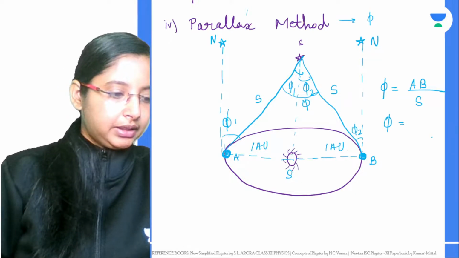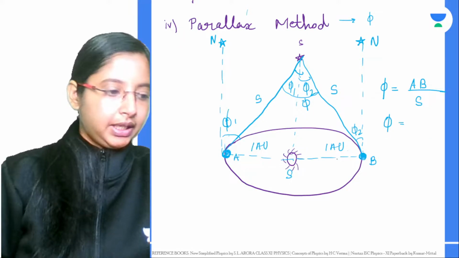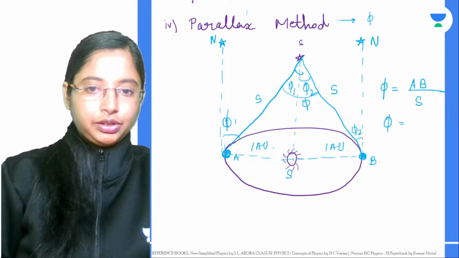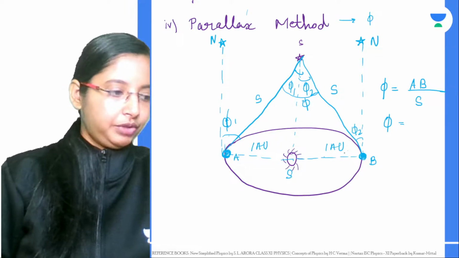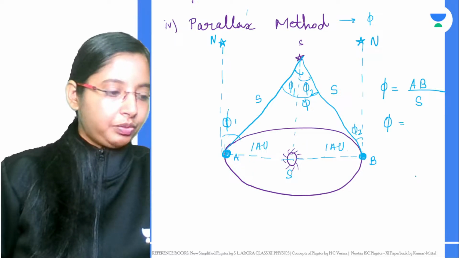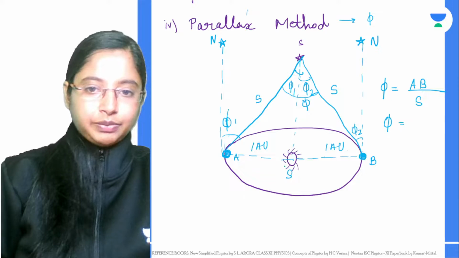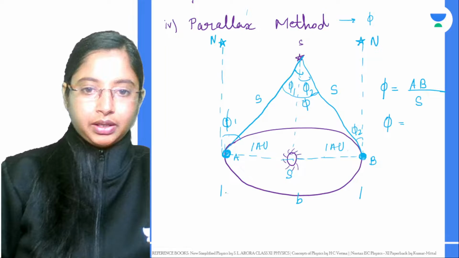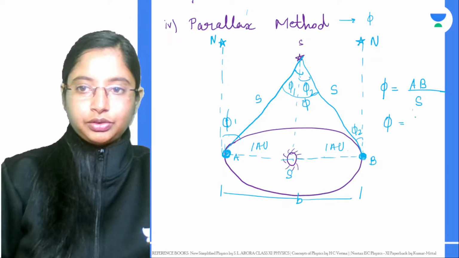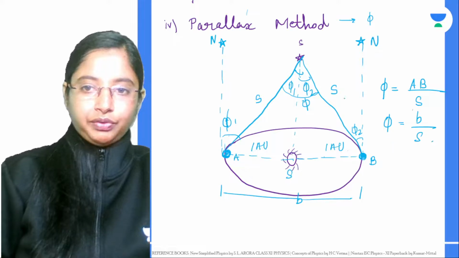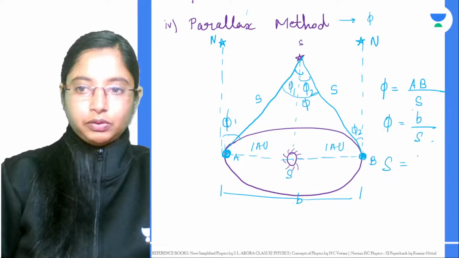You can take this AB, this distance, as 2 astronomical units. From here to here is 1 astronomical unit, and from here to here is another astronomical unit. So the entire length you can take as B, just 2 astronomical units. So phi will be B by S. From here, if I want to find the distance to the star S, that will be B by phi.